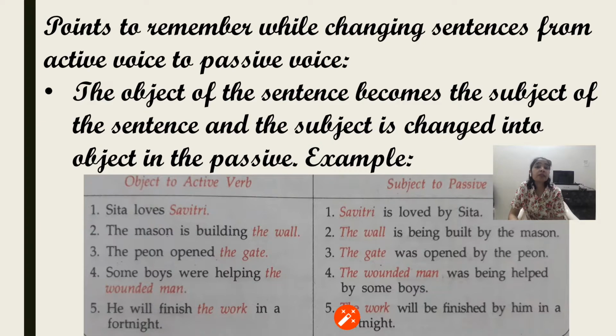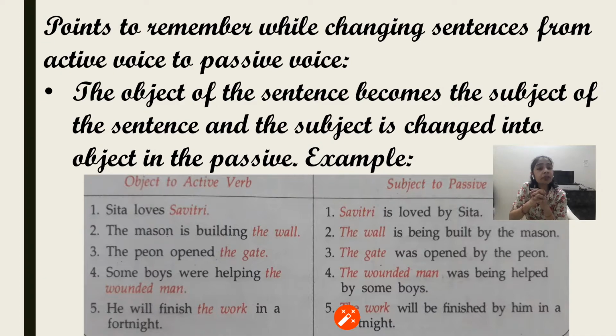Now the first thing: while changing from active to passive, the object of the sentence becomes the subject of the sentence and the subject is changed into the object in the passive. As we have already seen in the example, the one which was the subject in active became the object in passive.